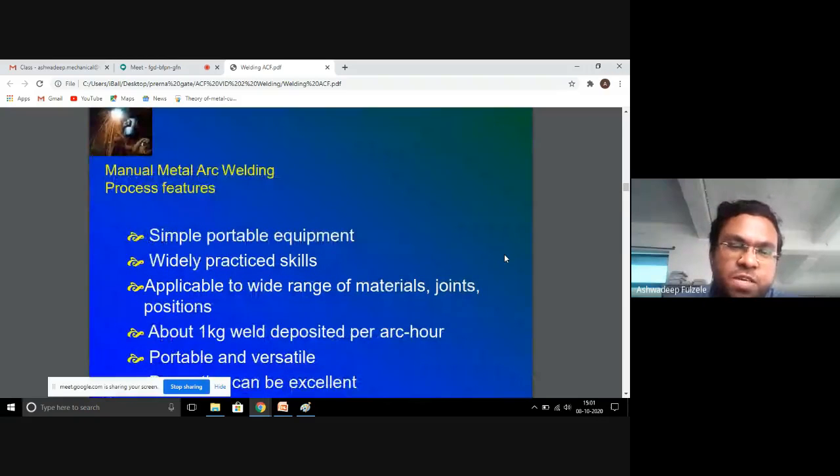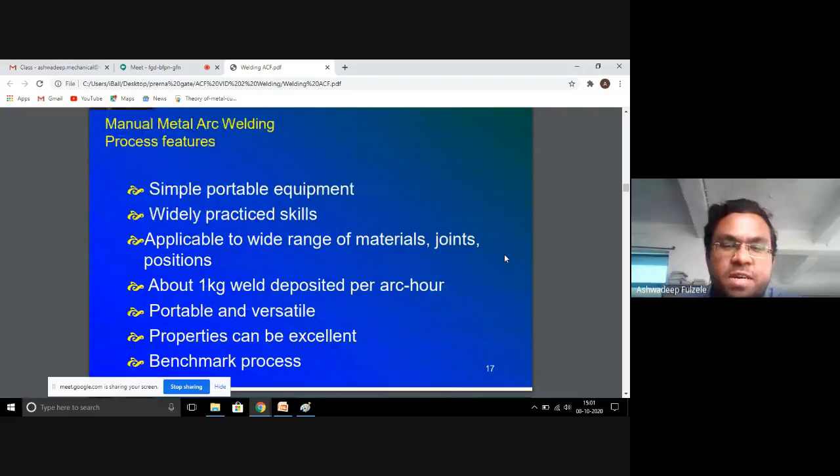The process features include simple, portable equipment and widely practiced skills. Semi-skilled labor can also operate this type of welding technology. It is applicable to a wide range of materials, joints and positions.